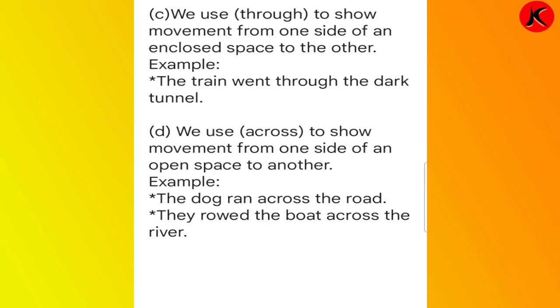And we use to or towards in order to express movement towards a place or a goal. And across we use for movement from one side of an open space. Across is used for movement from one side of the open space.